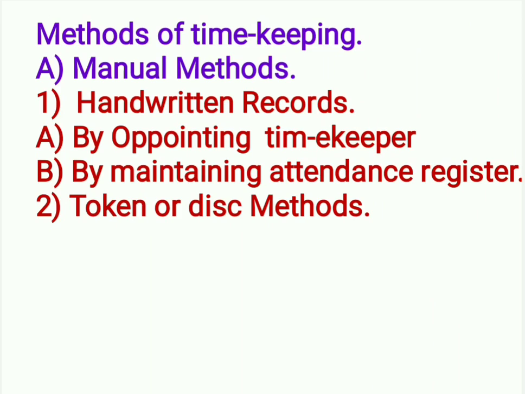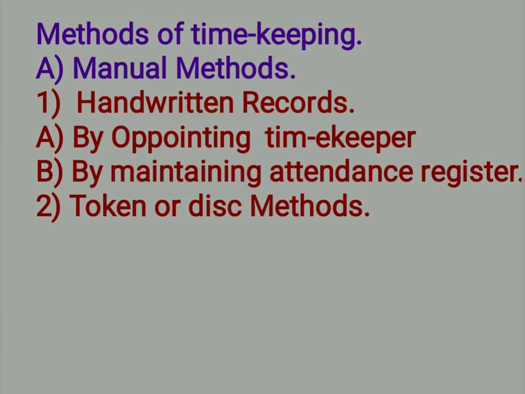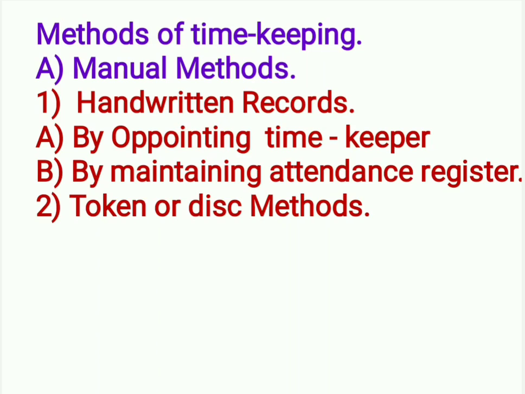A. Manual method. First, handwriting records: A. By appointing timekeeper, B. By maintaining attendance register. Second, token or disk method. In the previous lecture, we have studied handwriting records and token or disk method. In this lecture, we will study the remaining methods.